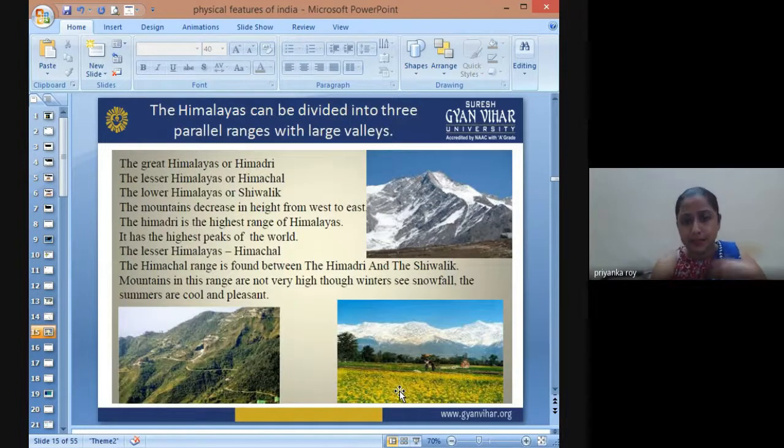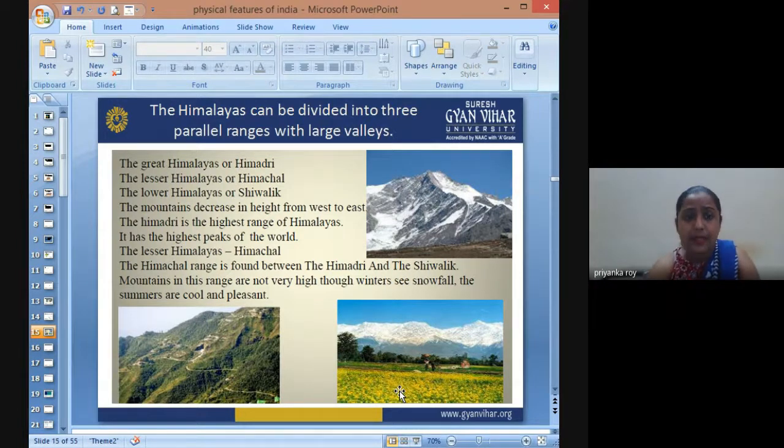Now the Himalayas are divided in three parallel ranges with large valleys in between. The Greater Himalayas are also known as Himadri. The Lesser Himalayas are Himachal, and the lower Himalayas are known as Shivaliks. The mountains decrease in height from west to east. Himadri is the highest range of the Himalayas, and it has the highest peak of the world.